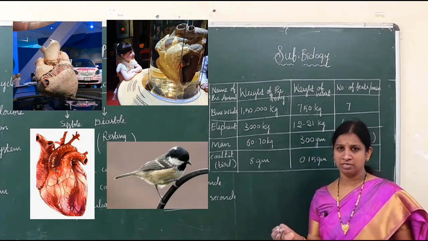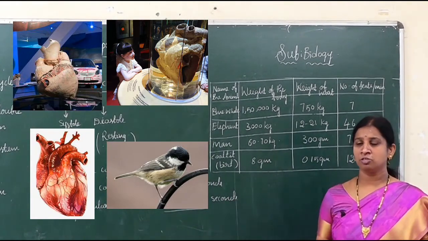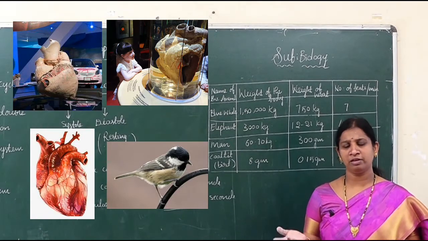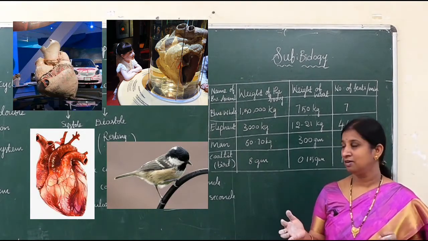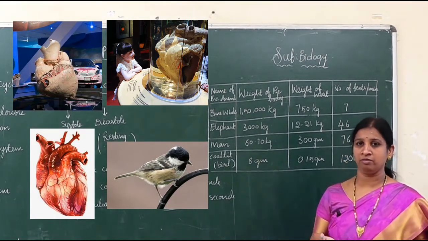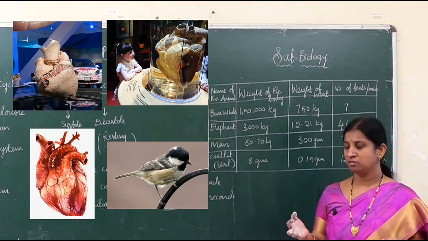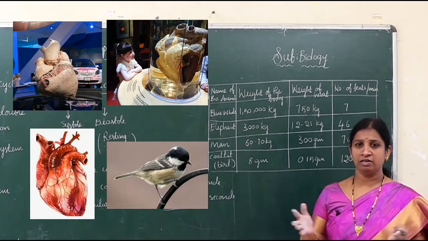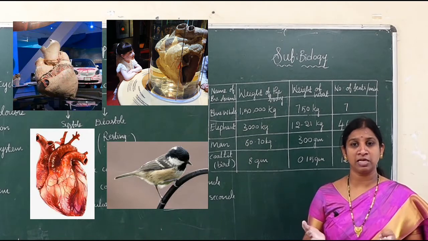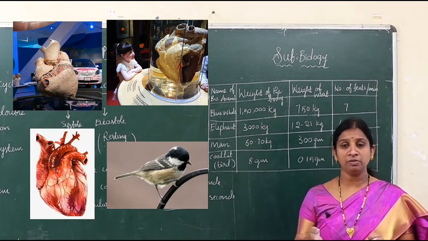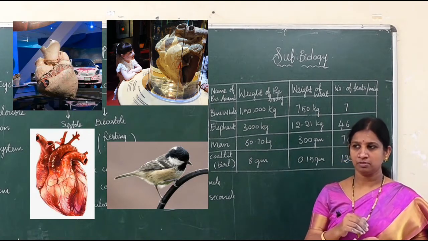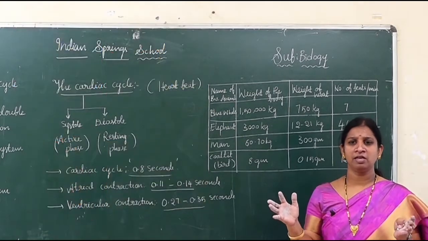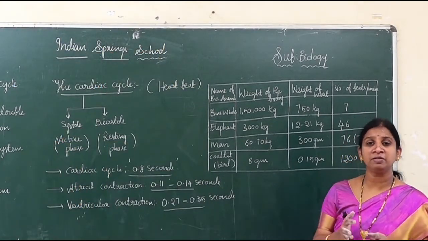Just common sense: if the animal is so big, so much blood has to be supplied, so definitely it has a large heart. As the blue whale is the largest animal in the world, it has a very big heart. It weighs about 750 kg, because that much heart is required to pump the blood throughout the body. But as it is so big, it beats very slowly. How many times per minute?